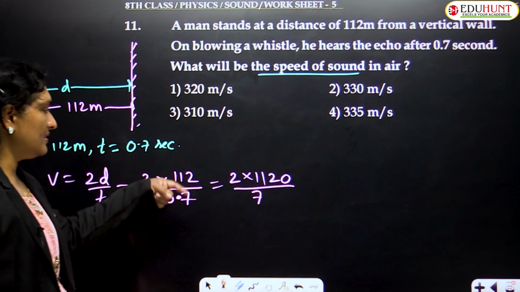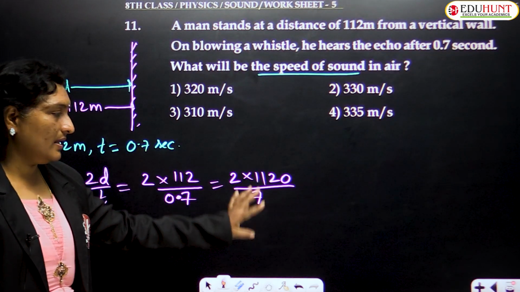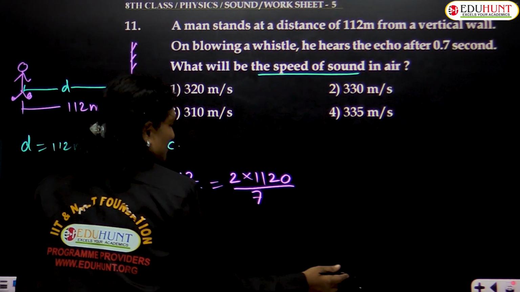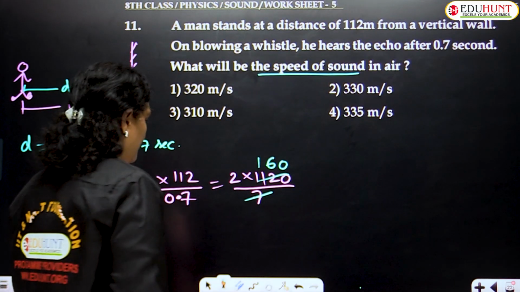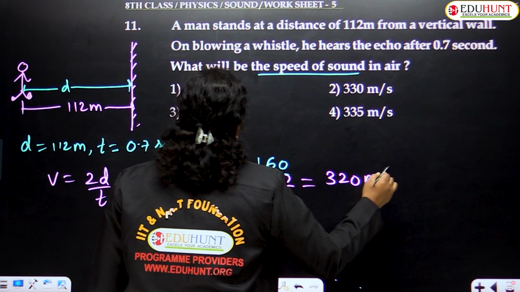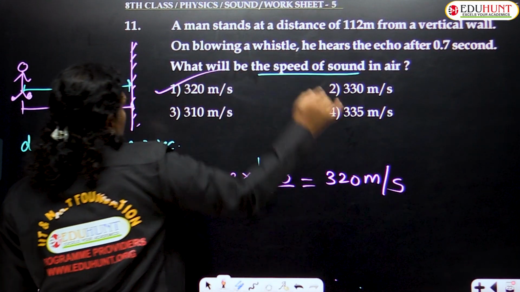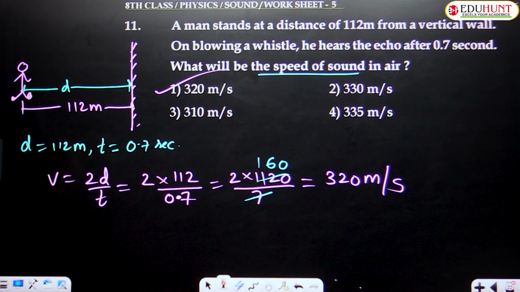Here I multiplied with 10, then it became 1120. 0.7 into 10 is 7. So further simplification, 7 goes 160 times. So here 2 into 160 is nothing but 320 meter per second. So the correct option must be option number 1, that is 320 meter per second.